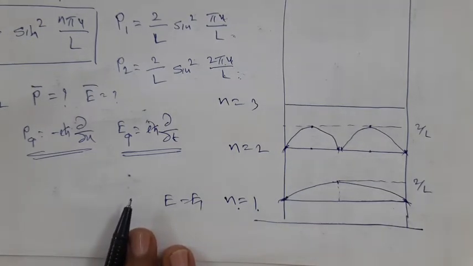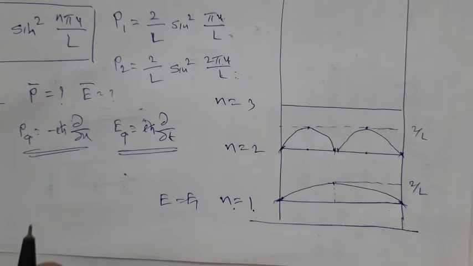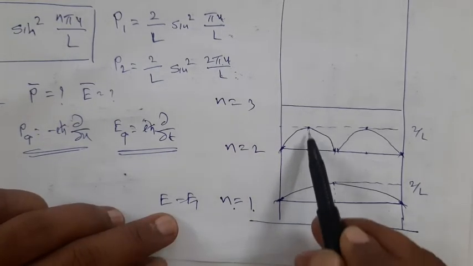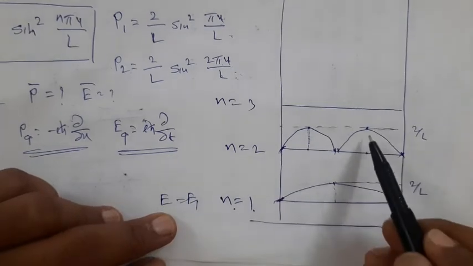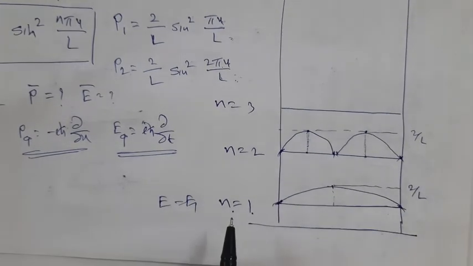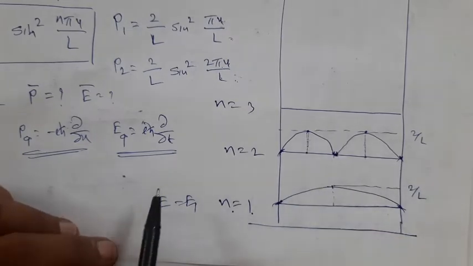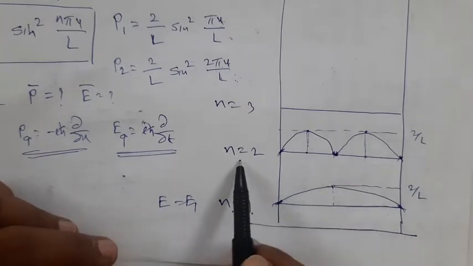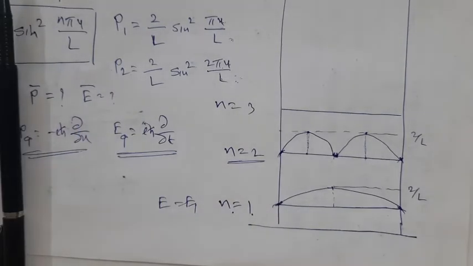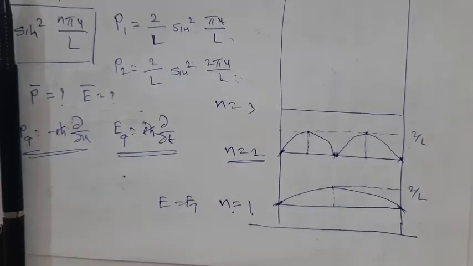That means there are two probability zones. Somewhere here the probability of finding the particle is maximum. Somewhere here the probability of finding the particle is maximum, and the probability of finding the particle is 0 at the center if the particle is in the quantum state with n equal to 2, that is, the second state.